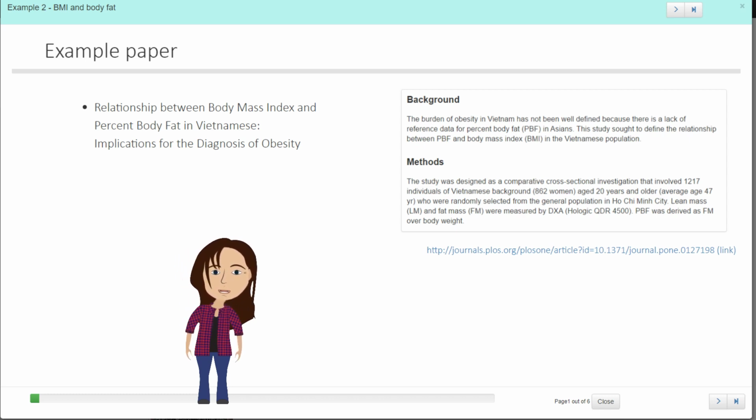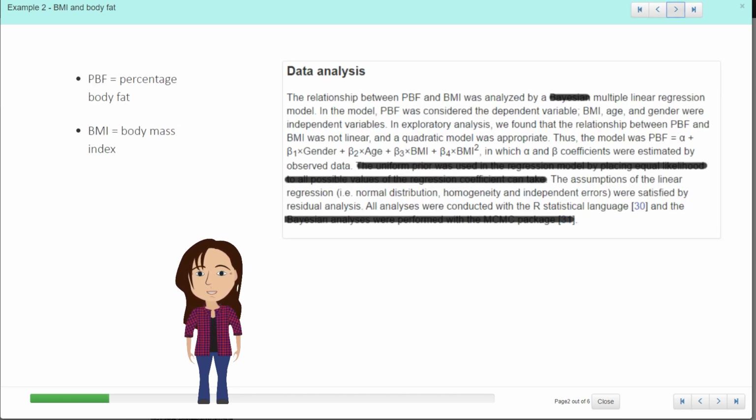And again, the link to the paper is there. So if we have a look at how they've done their data analysis, I've redacted this a little bit, not because I think you shouldn't read it, but just because we aren't actually covering Bayesian statistics and I don't want you to be distracted by it.